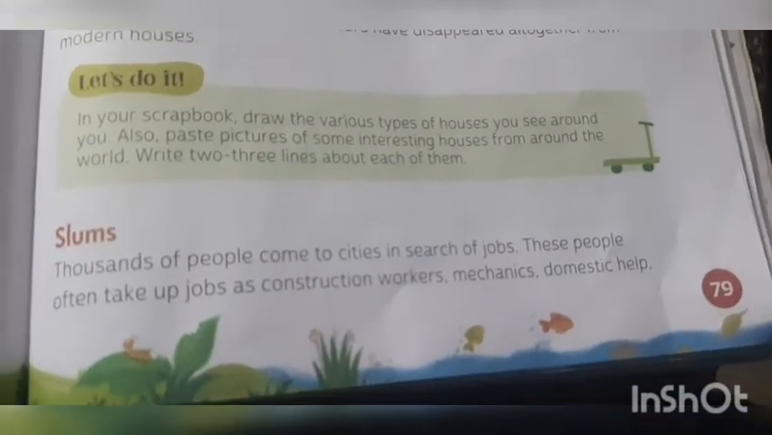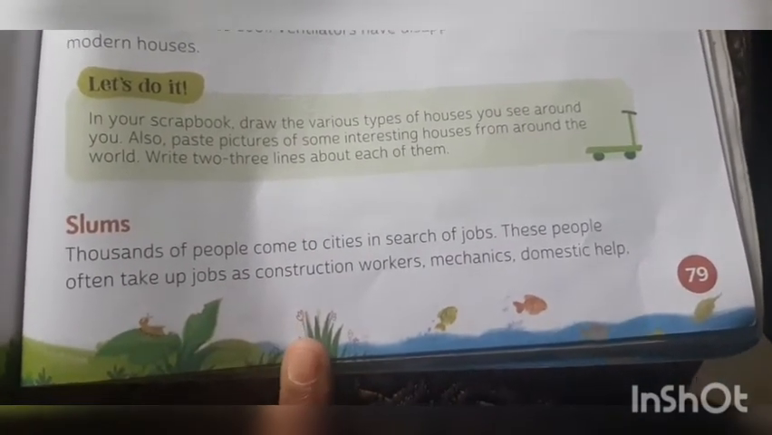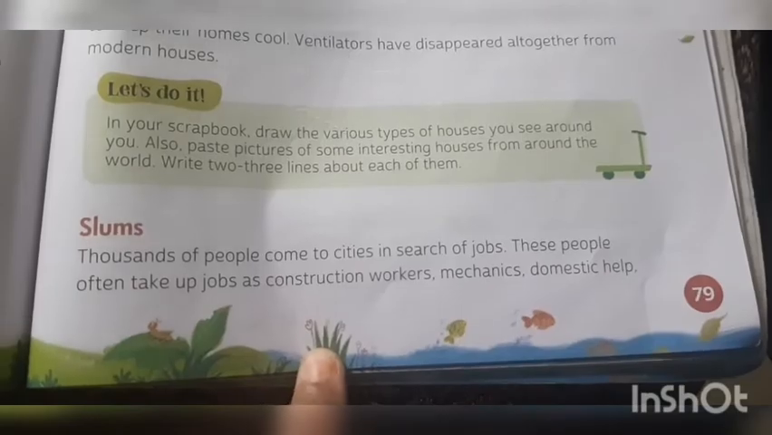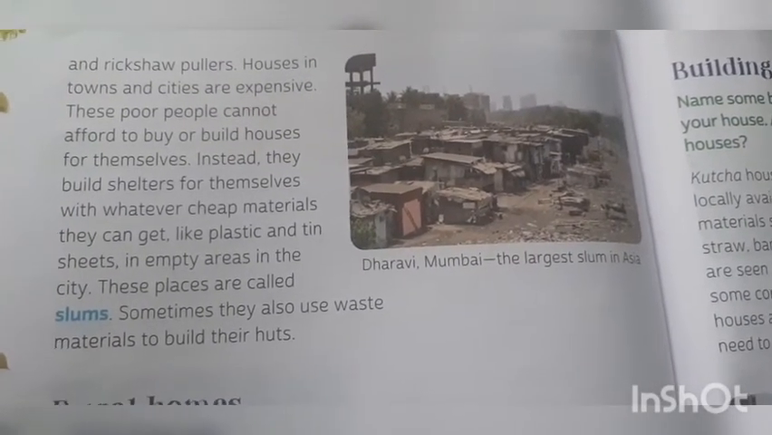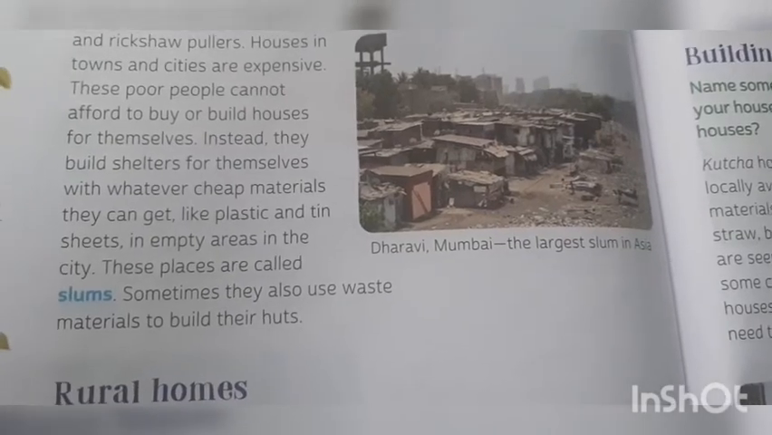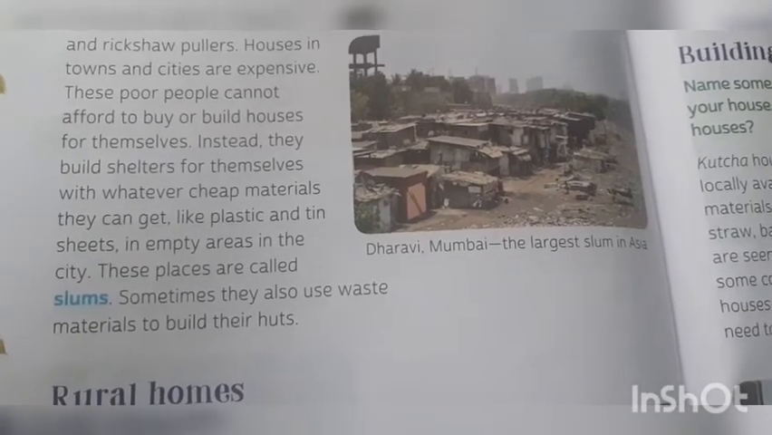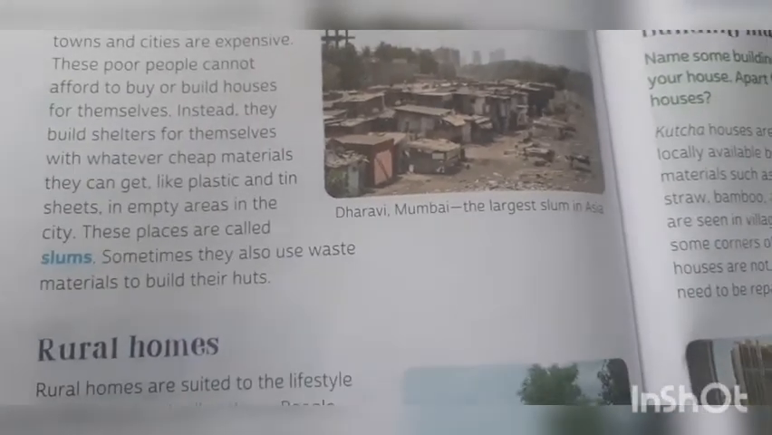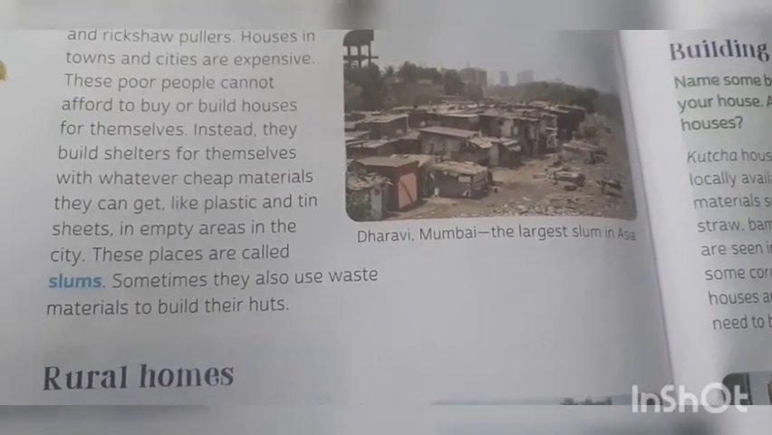Now we will discuss about slums. Do you know what slums are? Thousands of people come to cities in search of jobs. These people often take up jobs as construction workers, mechanics, domestic help and rickshaw pullers. Houses in towns and cities are very expensive and poor people cannot afford to buy or build homes. So they build shelters for themselves with whatever cheap materials they can get, like plastic and tin sheets, in empty areas in the city. These places are called slums.